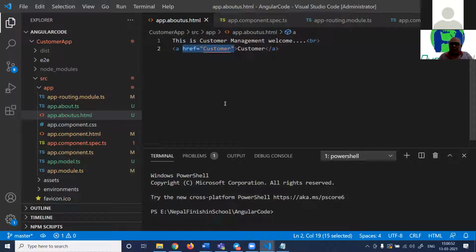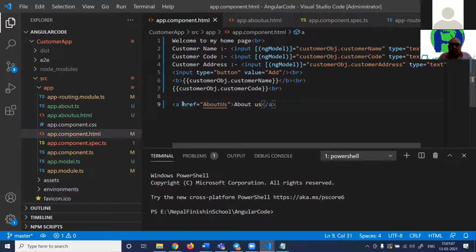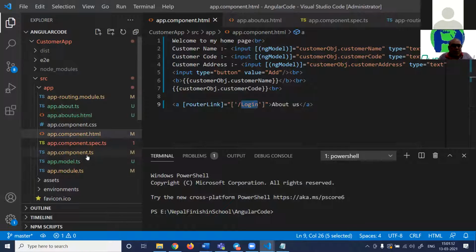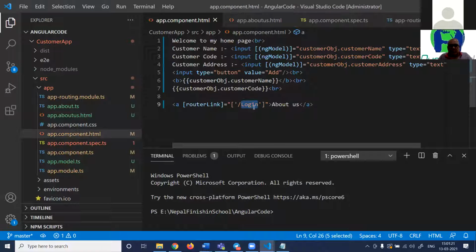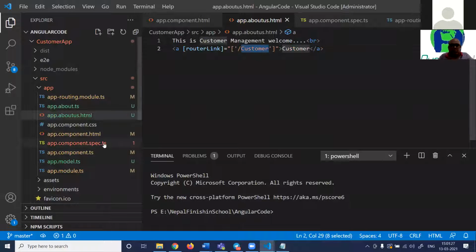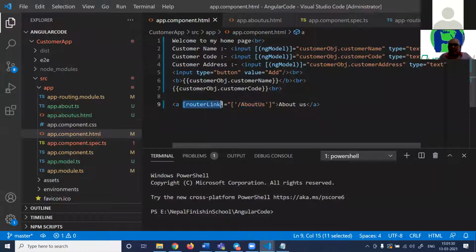Please note, right? So here we will say router link. Now this is Angular code. We will say that from here, go to customer. From the other UI, we will say from here, go to About Us. Now this value, what you see out here, should be the same value as what you put here. So this should be the same value, About Us. When you click About Us, you go here. When I click on customer, you go here. We are not using the href tag, we are using Angular's routing here, right?